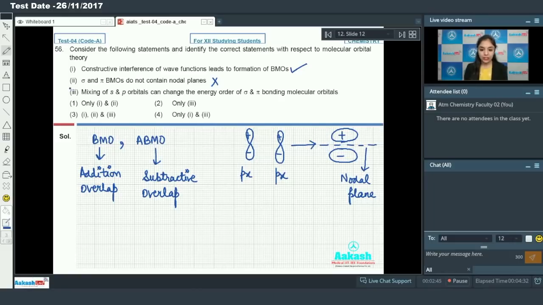Now we have the third statement, which says that the mixing of s and p orbitals can change the energy order of sigma and pi bonding molecular orbitals. This is known as sp mixing, and whenever sp mixing takes place, it changes the energy of the sigma and pi bonding molecular orbitals and reverses the order. So this is absolutely the correct statement. So the correct statements are first and 3. So option number 4 is the correct answer.